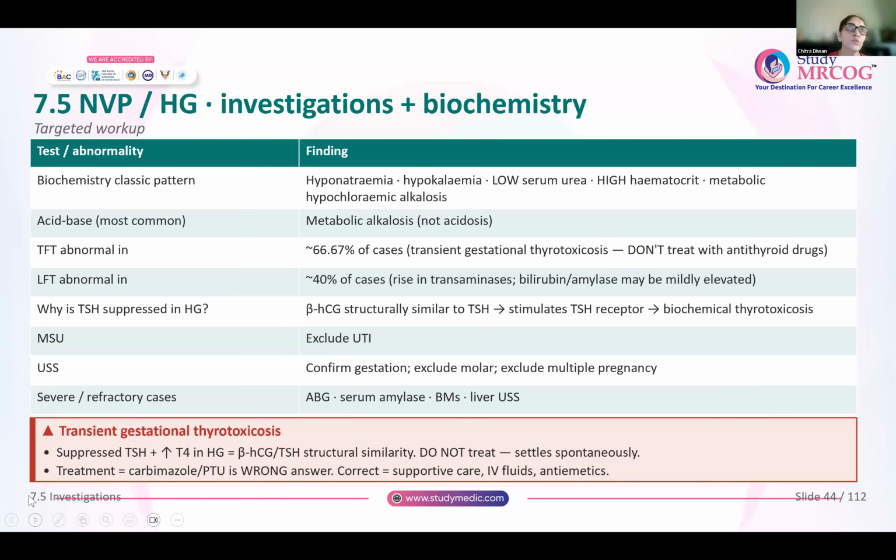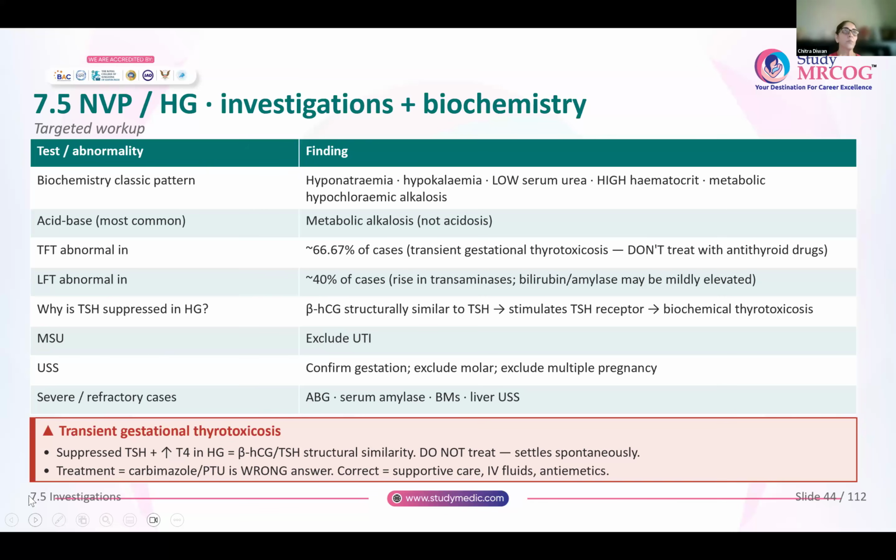Now, anyone who presents to you with hyperemesis gravidarum, you have to do a host of tests to make sure what the underlying pathology is. If you do biochemical tests, you will find that in hyperemesis there is hyponatremia, there is hypokalemia, serum urea is low, hematocrit is high because of the dehydration, and there is metabolic hypochloremic alkalosis.